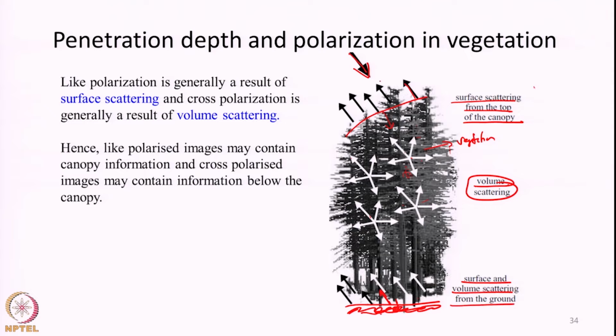So essentially the incident signal can take these multiple paths: surface scattering from the top of the canopy, volume scattering within the vegetation volume, or surface and volume scattering from the ground. So not only the vegetation properties, but also the surface properties, whether the surface is dry or wet and so on, will have a combined effect on the backscattering coefficient recorded in the radar image.